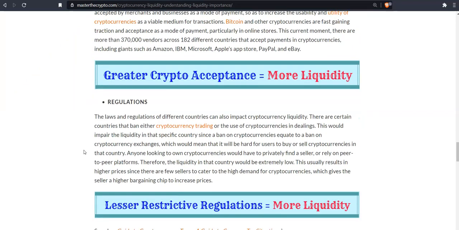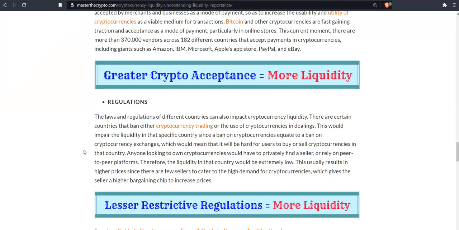Regulations. The laws and regulations of different countries can also impact cryptocurrency liquidity. There are certain countries that ban either cryptocurrency trading or the use of cryptocurrencies in dealings.